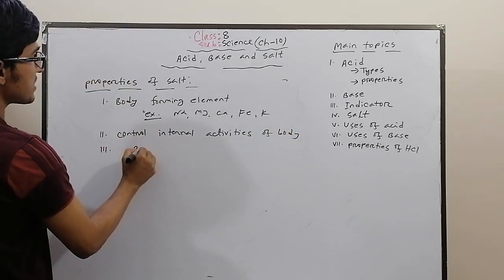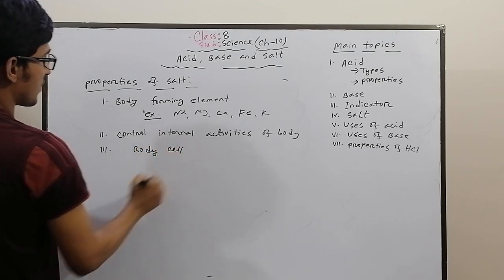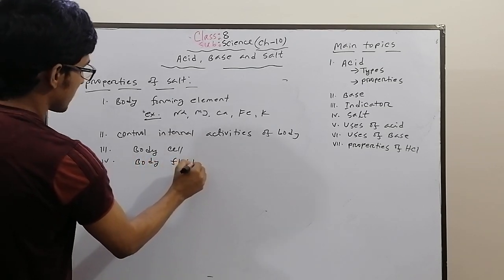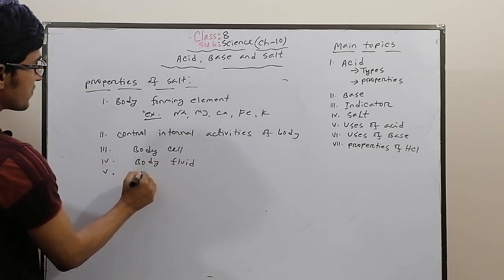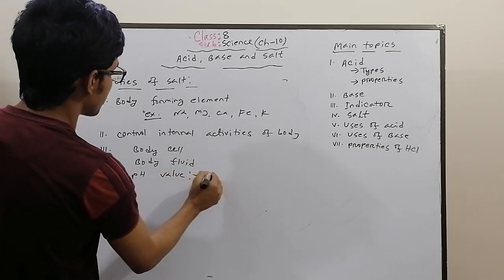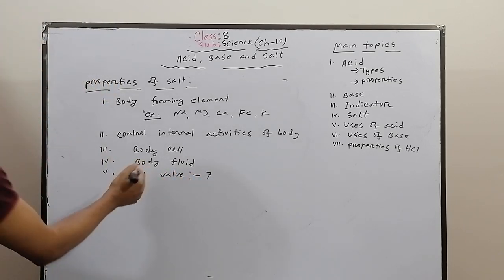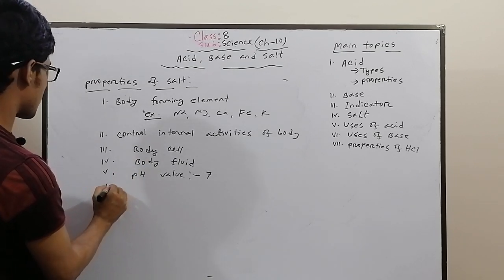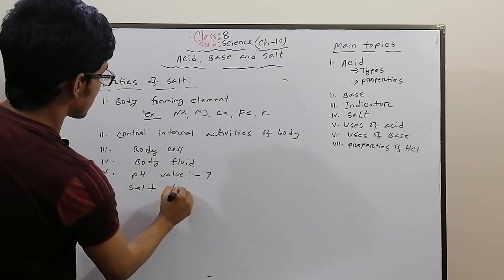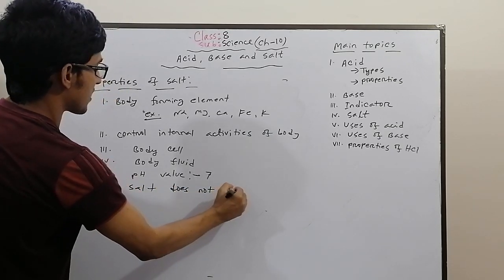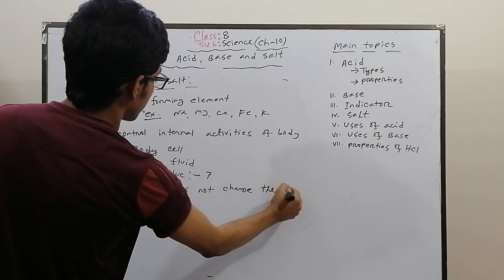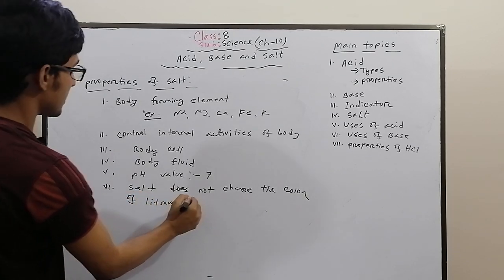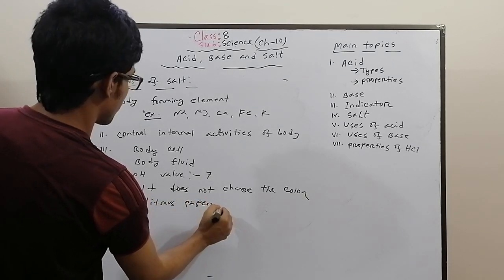They form body cells, and they form and maintain our body fluid. Their pH value is exactly 7. Salt does not change the color of litmus paper. Okay, so these are the properties of salt.